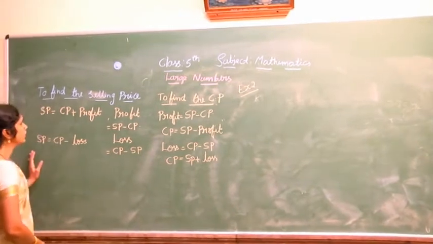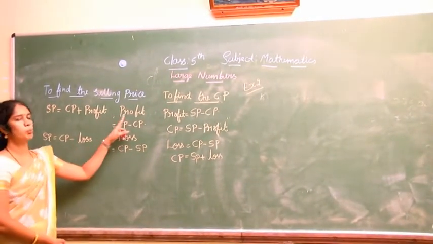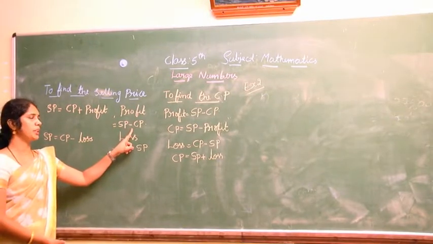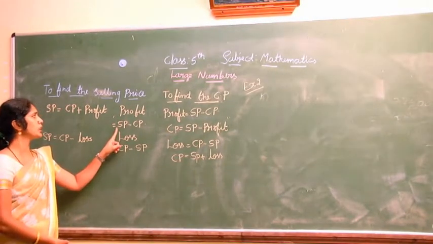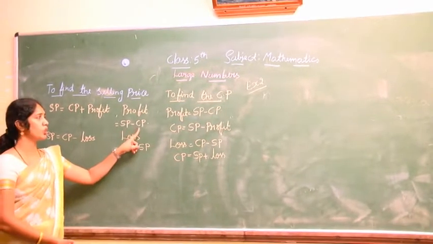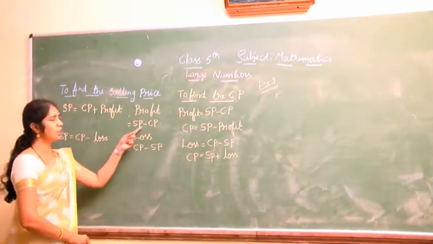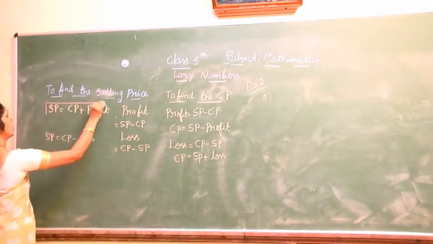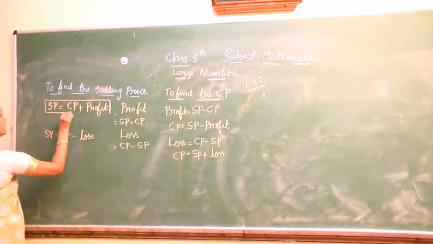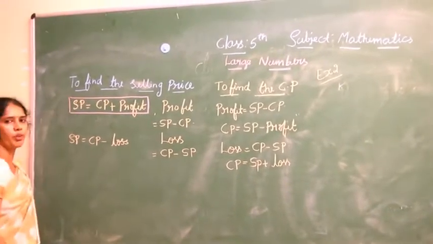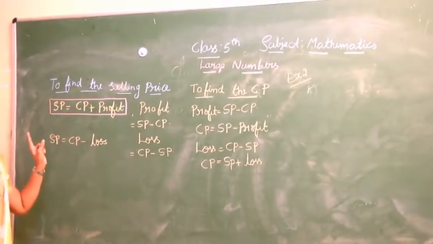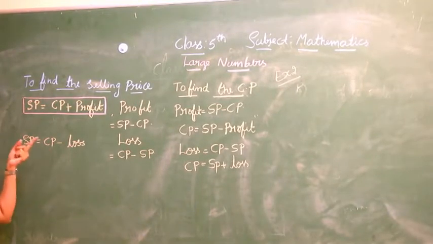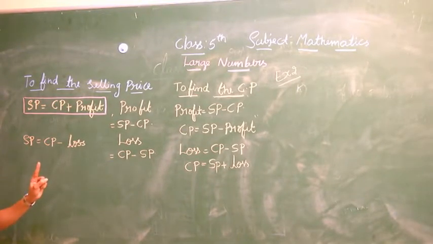See children, we know that profit equals selling price minus cost price. Isn't it? Using this, we can write selling price as cost price plus profit.